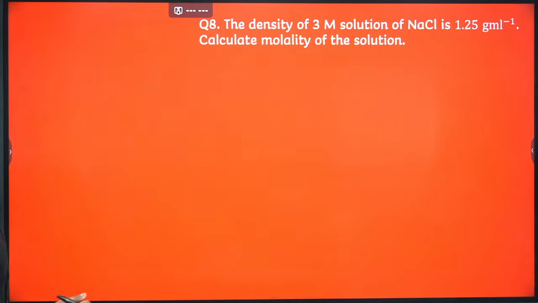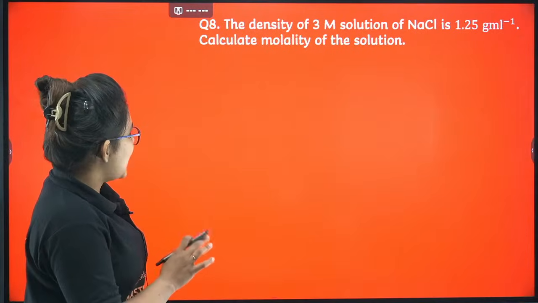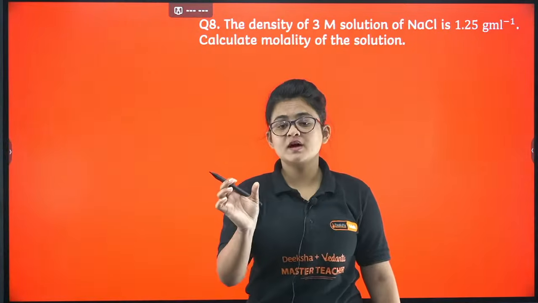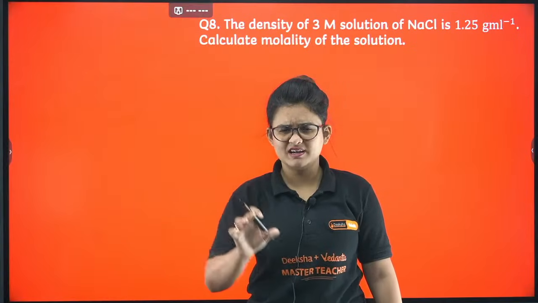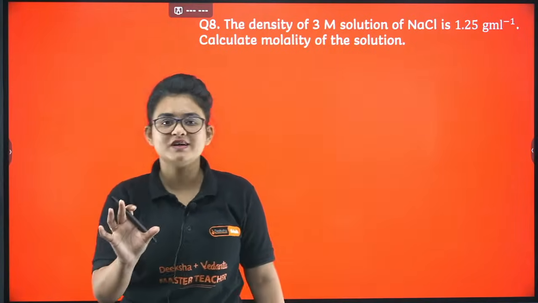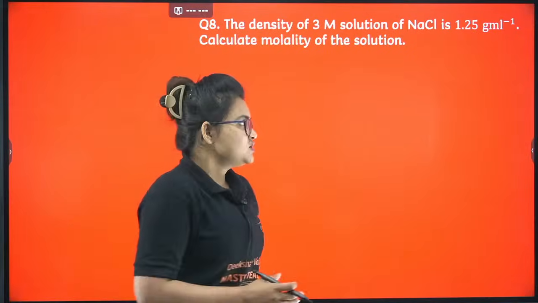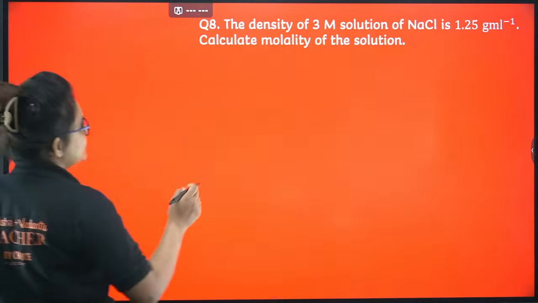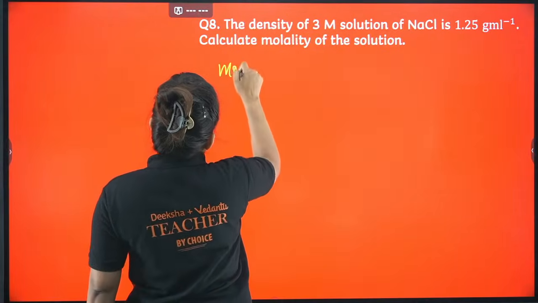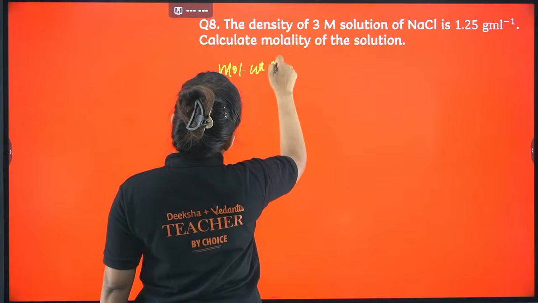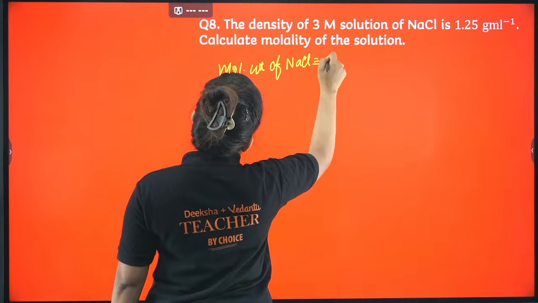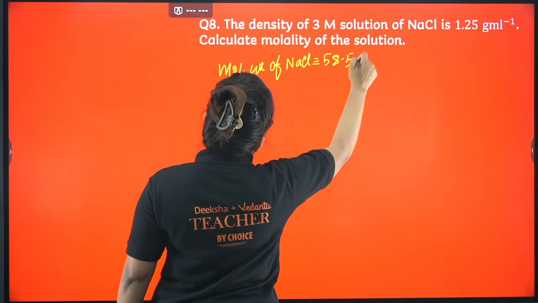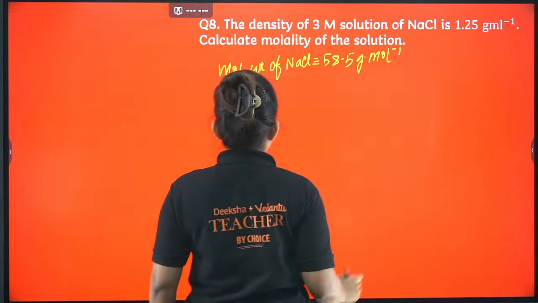Here you can see the density of 3 molar NaCl is given. Calculate the molality of the solution. See, here is a trick. There is a small trick formula that you can also apply directly, but the calculation portion becomes a little bit difficult in those cases. So better to break it down and proceed further. First let me find out the molecular weight of NaCl. It is 35.5 plus 23, that is 58.5 gram per mole, right?